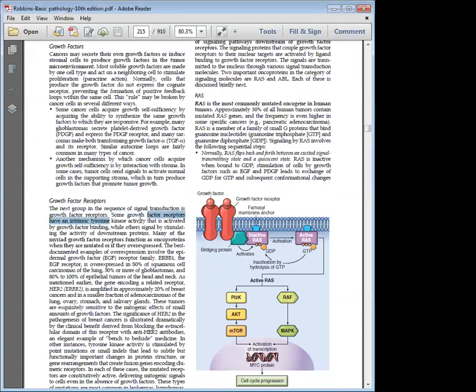Some growth factor receptors have an intrinsic tyrosine kinase activity that is activated by growth factor binding, while others signal by stimulating the activity of downstream proteins. So there are two methods of receptor activation. One is by stimulating the intrinsic tyrosine kinase activity, and the other is by stimulating the activity of downstream proteins.